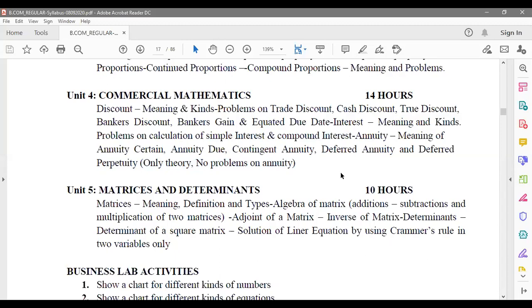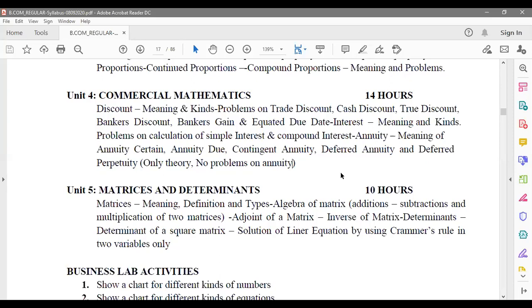We will solve 1, 2, 3 problems here, because just reading the annuity theory will not make you understand the concept. You would just have to memorize it by heart. We will hardly solve 1 or 2 problems under each type or overall annuity, so that you get well equipped with the concept.